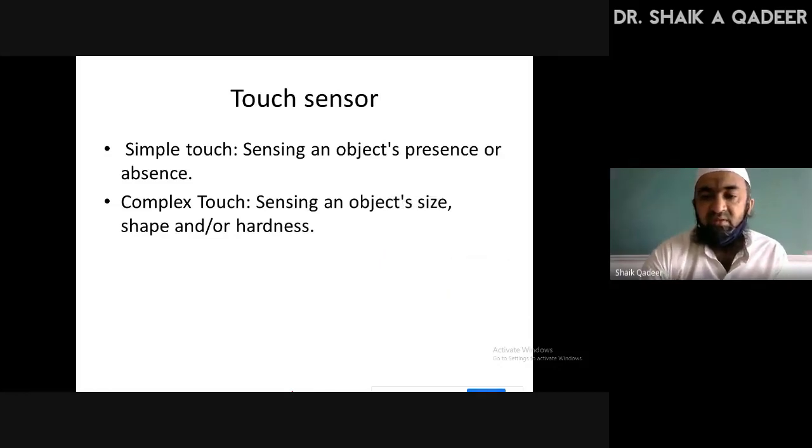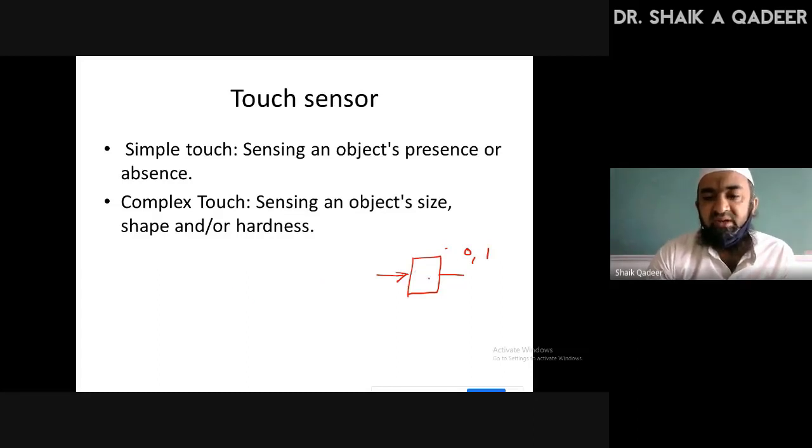See, I'm touching the screen. That type of sensation, if you want to get only, suppose we have a sensor which gives information whether it is touched with some object or not in the form of 0 or 1, it is called a touch sensor.